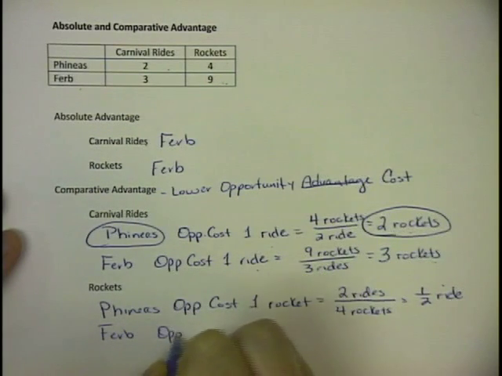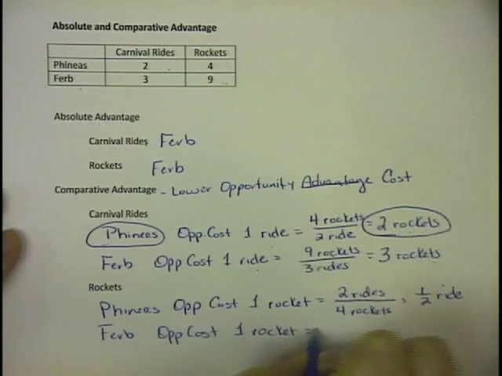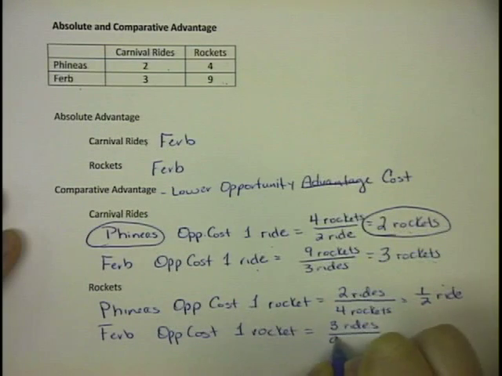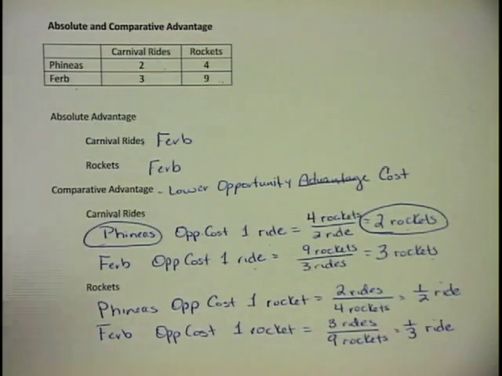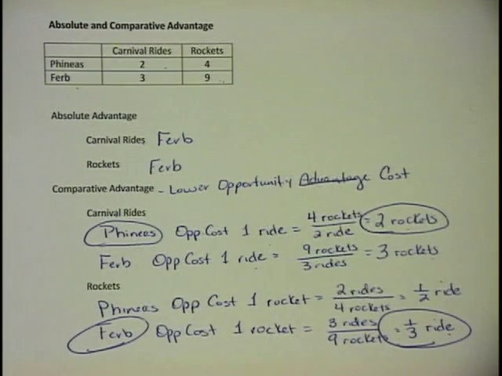His opportunity cost of one rocket is going to be 3 rides divided by 9 rockets, which is 1/3 of a ride. And we said whoever has the lower opportunity cost has the comparative advantage and should produce that good. So I know nobody likes fractions, but 1/3 is less than 1/2, so 1/3 is lower. Ferb has the comparative advantage in rockets.